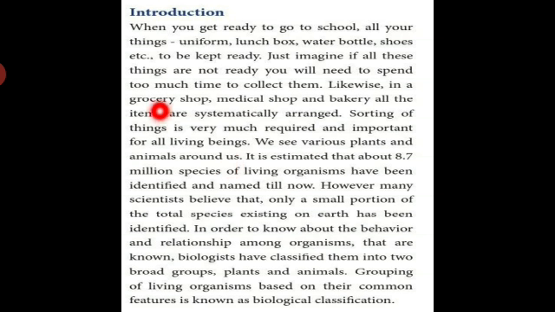It is estimated that about 8.7 million species of living organisms have been identified and named till now. We are going to discuss species and genus later. However, many scientists believe that only a small portion of the total species existing on earth has been identified.